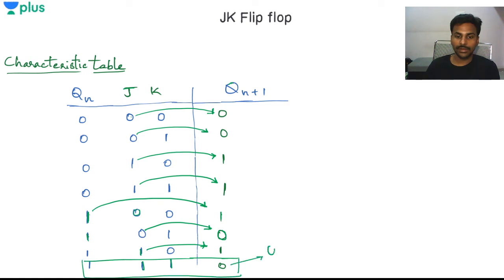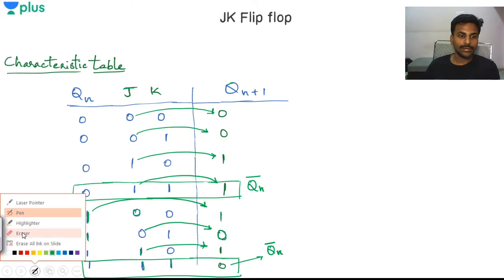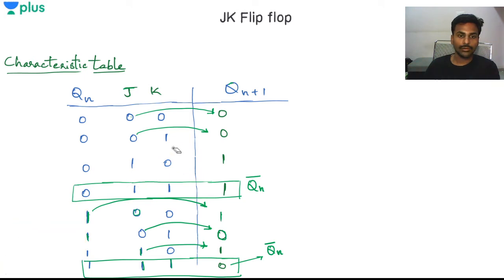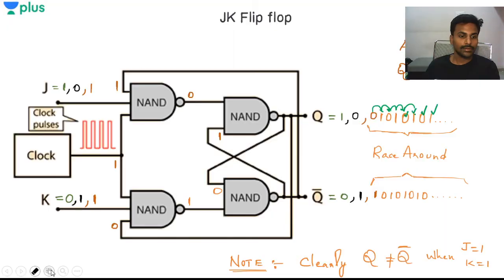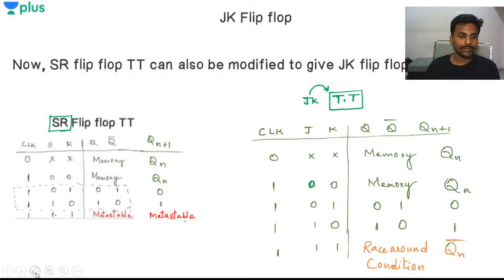So this is basically Qn complement. Here also, you see, this Qn value is 0 when J is 1 and K is 1. What is Qn+1? Qn+1 is Qn complement. In order to easily remember, you need to look at the truth table. Don't memorize by heart how we are getting these things. Let's see how we are having these values.